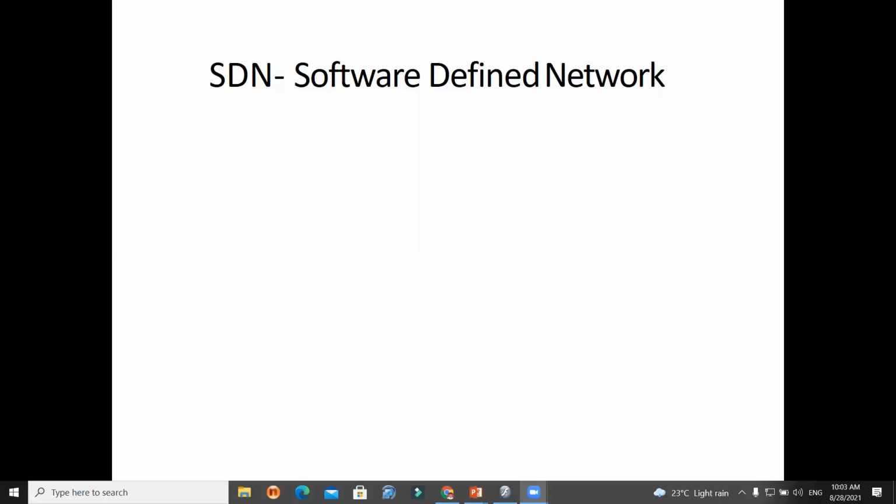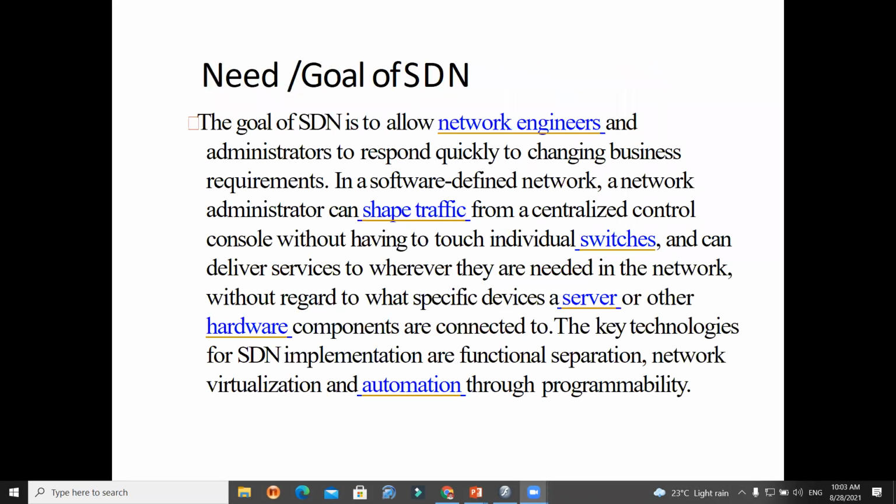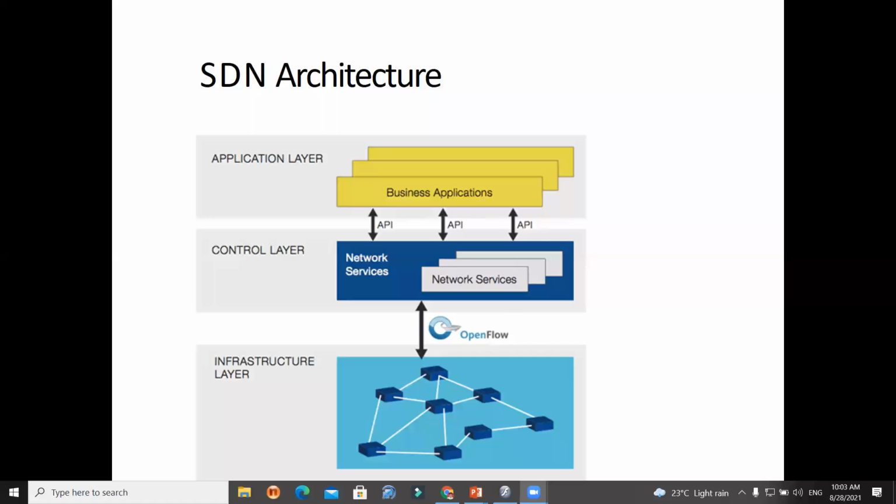The first layer is your hardware layer, the middle layer is your control layer, and the upper layer is called the application layer. That is nothing but the layer where the data is actually going to be transmitted. So this is the architecture of software defined network. In software defined network, as I already told you, the activities are defined with the help of software.